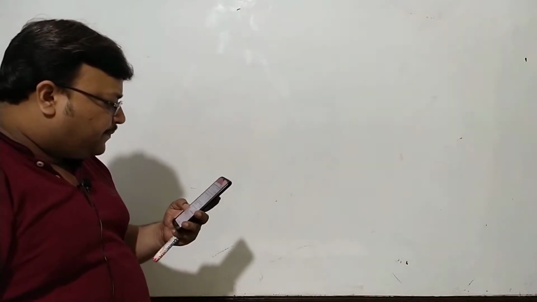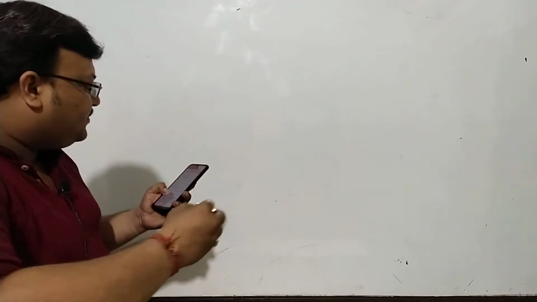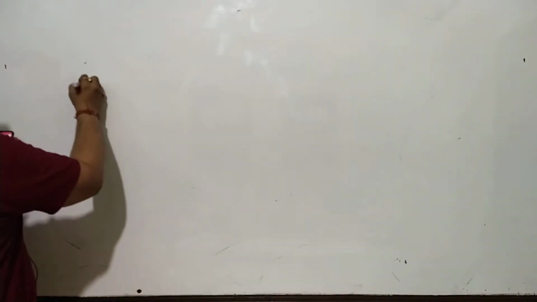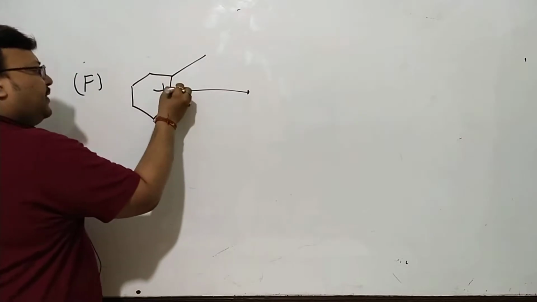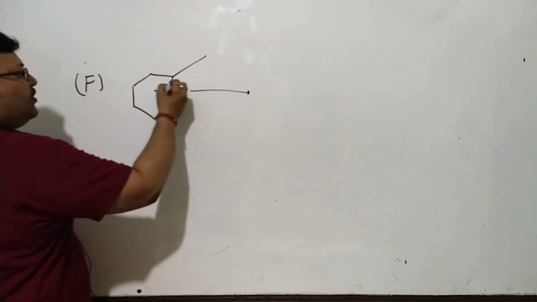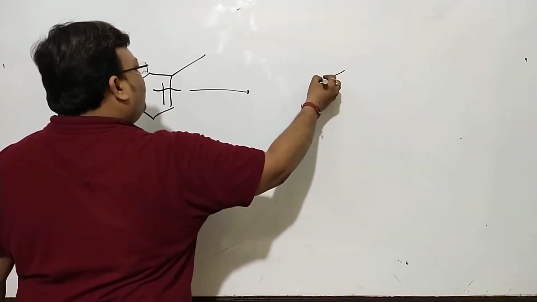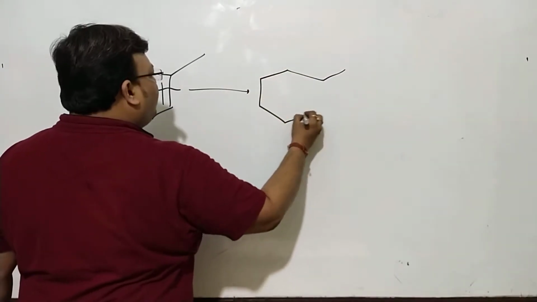So after E, there is F, G, and H. So compound F, and it looks like this. You have a cyclohexene with a methyl branching here. I would believe you understand it by now. This is going to be a ketonic group.